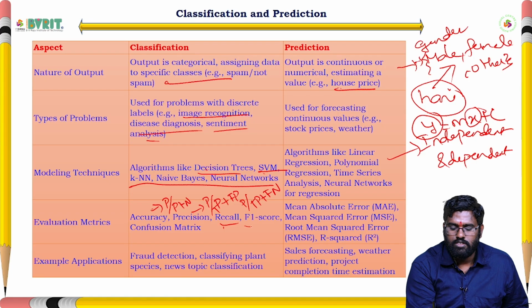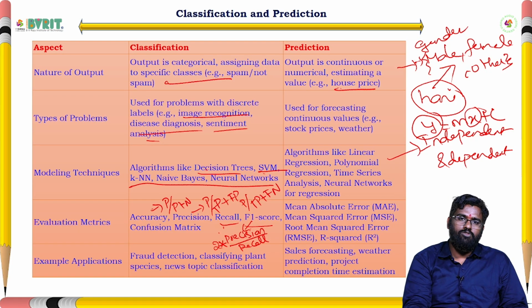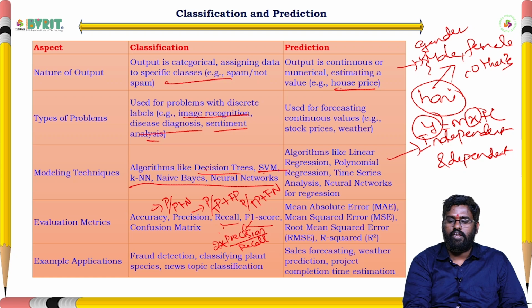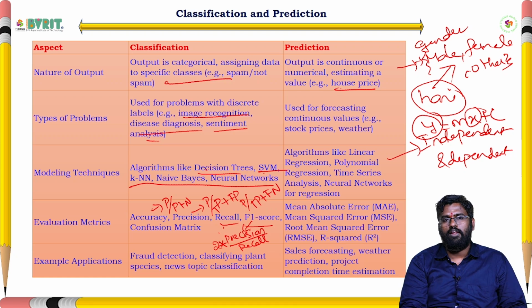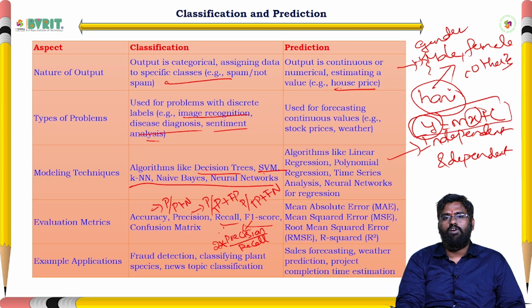The F1 score is equal to 2 into precision times recall divided by precision plus recall. The confusion matrix contains true positives, true negatives, false positives and false negatives. Mean absolute error and mean square error are used to find out the errors in the given linear regression concepts.